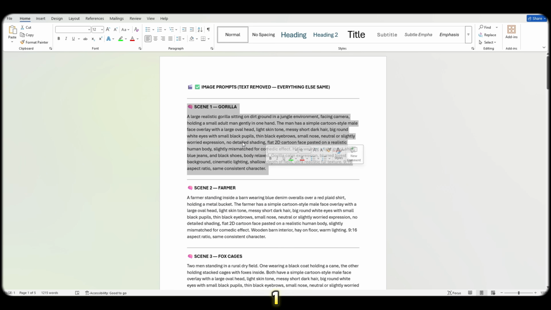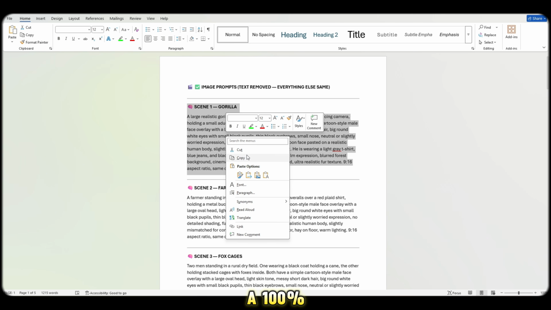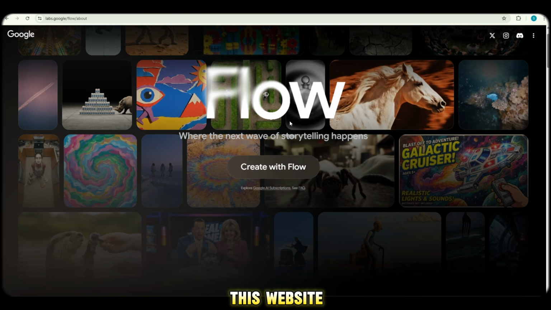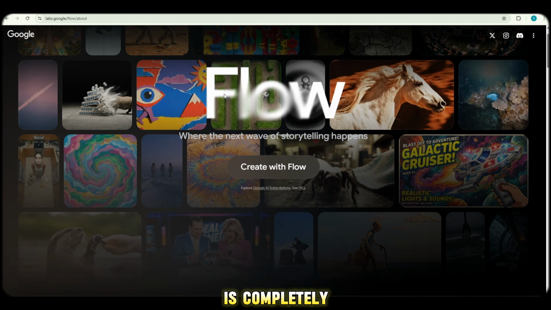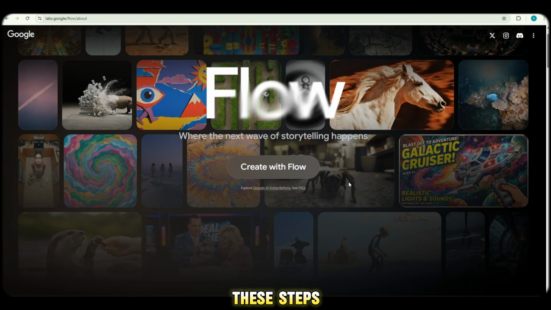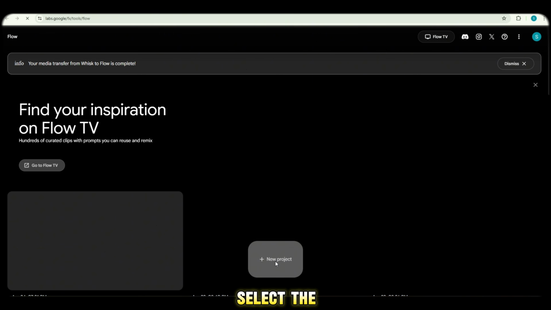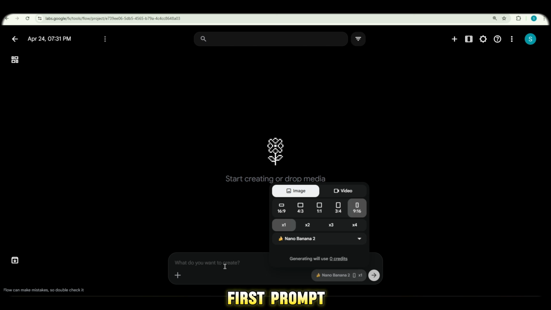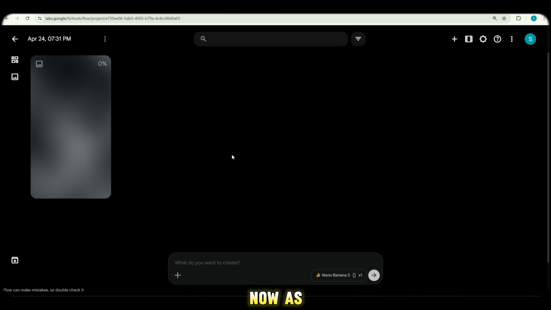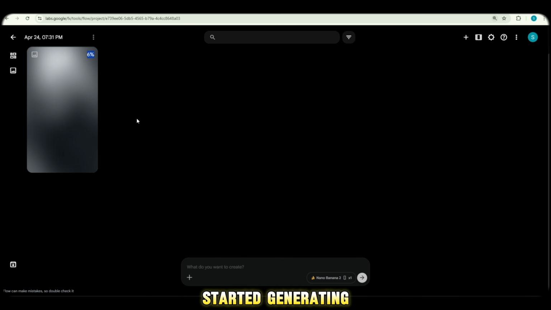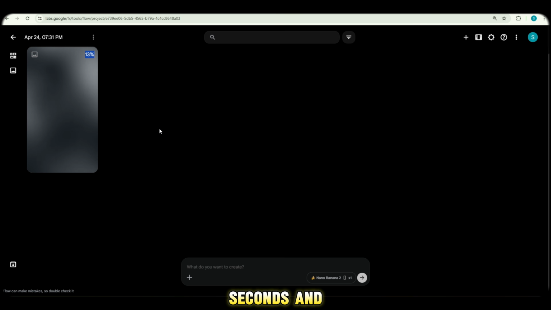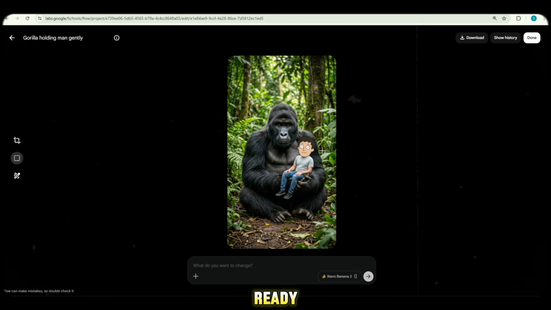Now I copy scene 1 and take you to a 100% free website called Flow AI. So, viewers, this website might look a bit old, but that's because it is completely free. Now follow these steps carefully: click on Create with Flow, go to New Project, select the required settings, paste your first prompt, and click on Generate. Now as you can see, my first image has started generating. Let's wait a few seconds, and boom, my first image is ready.